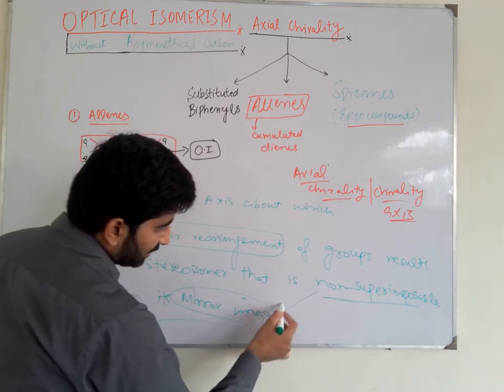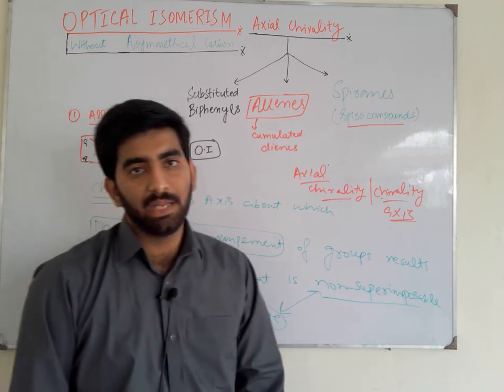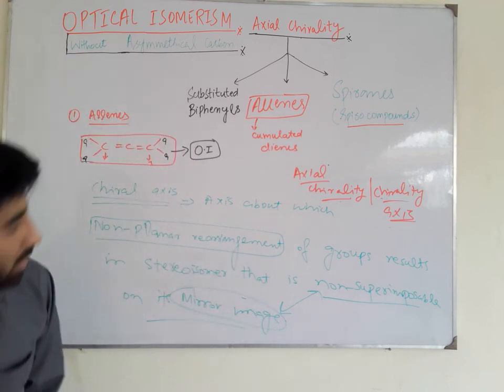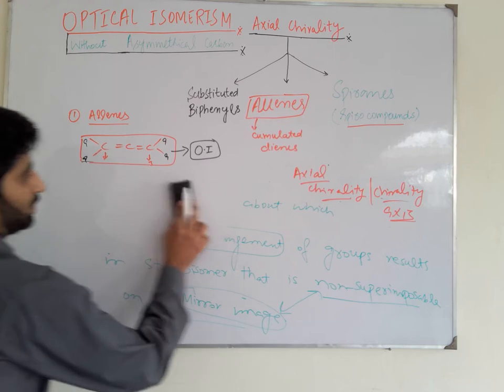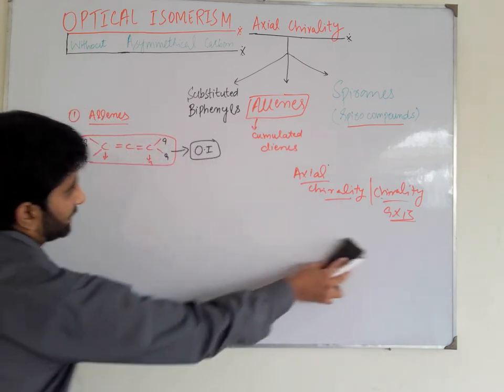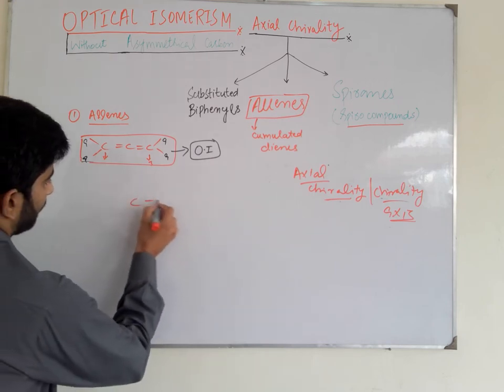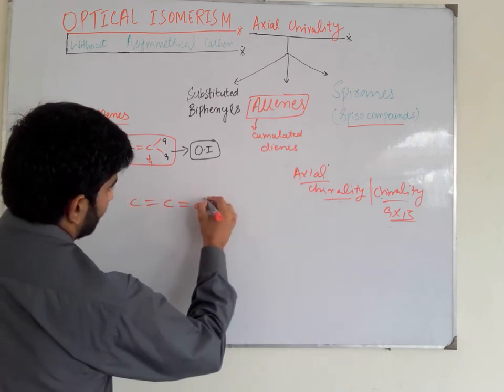And we know that these two are the properties of enantiomers, and enantiomers are optically active compounds. Now we see the chiral axis in allenes. There is a carbon, double bond carbon, double bond carbon.